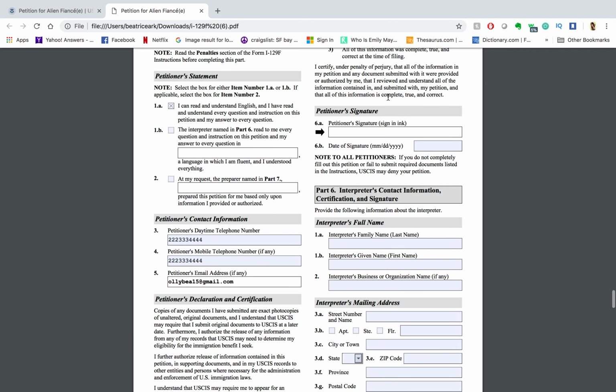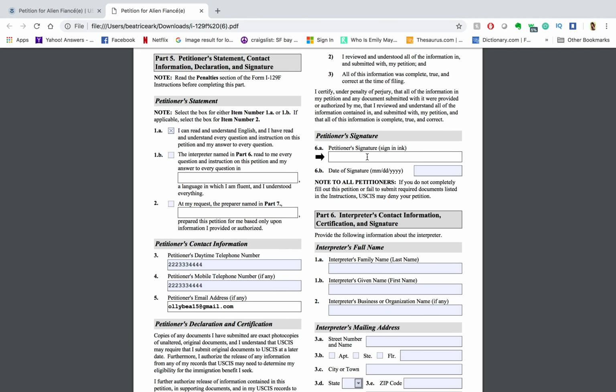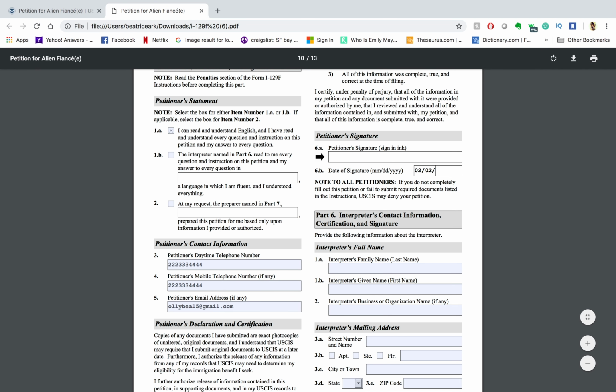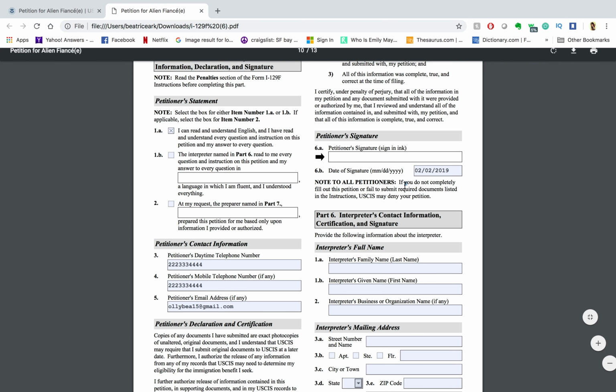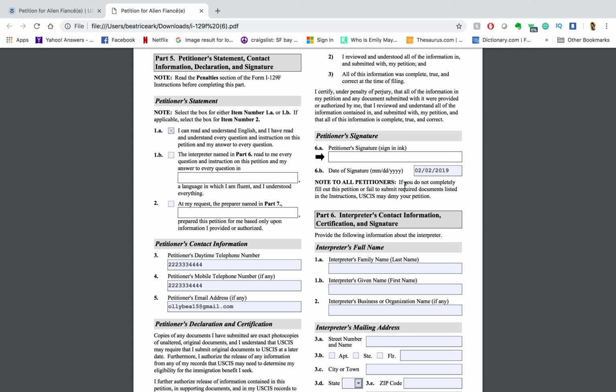So let's move forward to the petitioner signature. Once we print it out, we're going to sign it and date it. So I'll put in today's date. And make sure you sign it. That is a reason why a lot of people get RFEs. They forget to sign it, and then they get RFEs, which is requests for evidence.